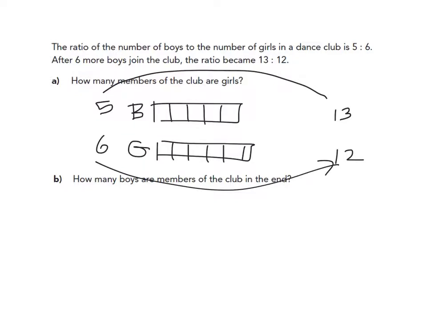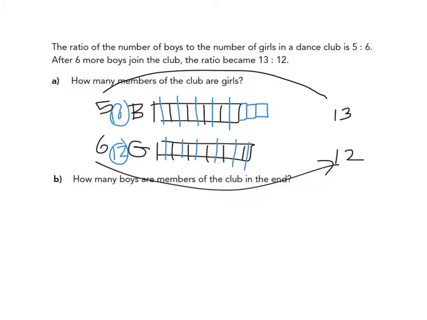So if I make this 10 to 12 instead of 5 to 6, then I would get the 12 pieces I wanted from earlier. This became 10 pieces, but the ratio went up to 13. So that means I had to add 1, 2, 3 more pieces to get up to 13.